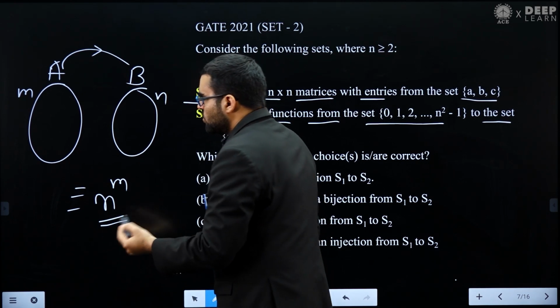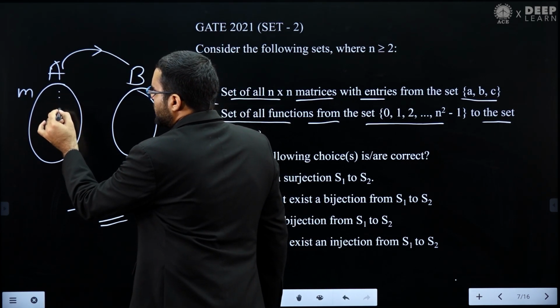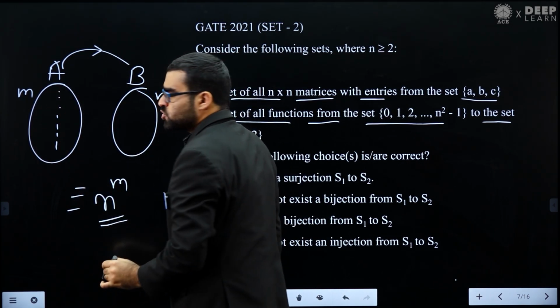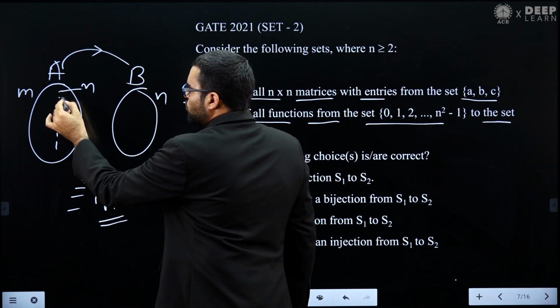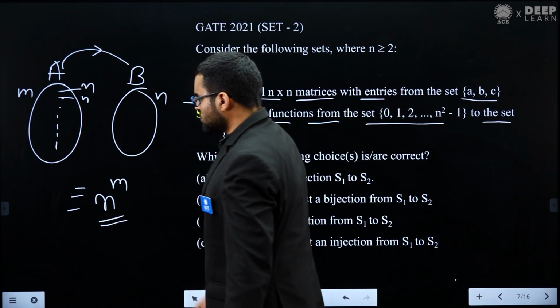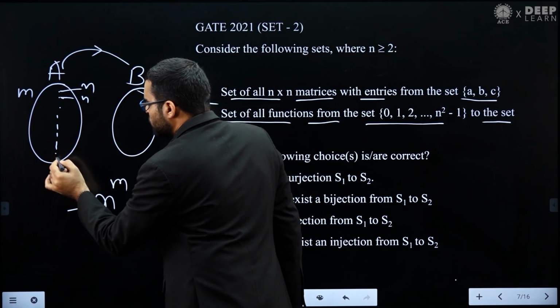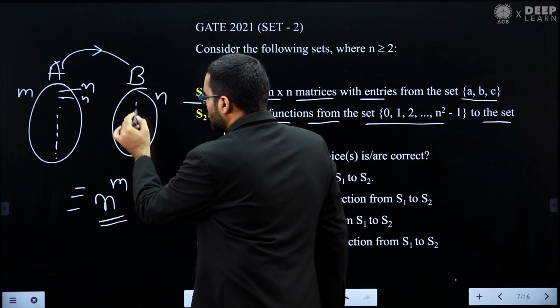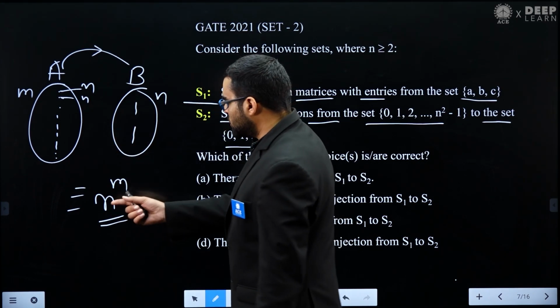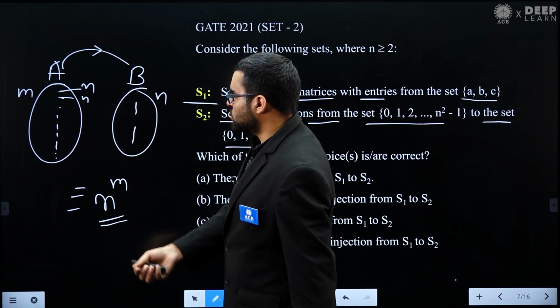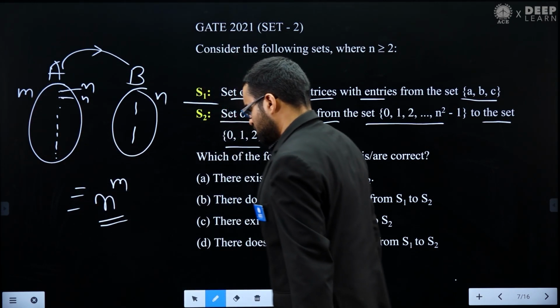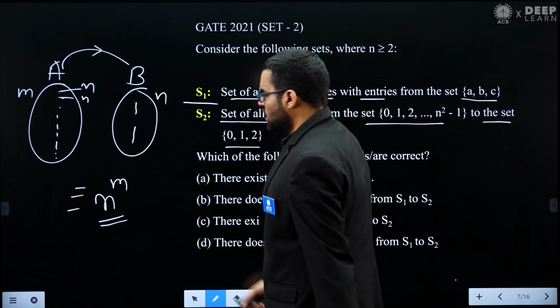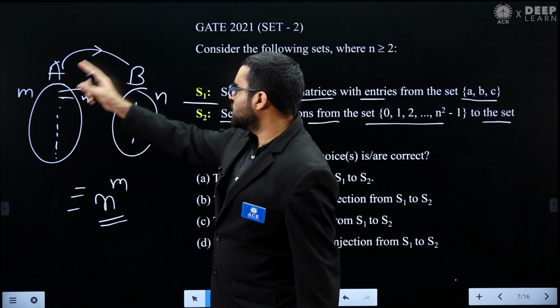Why is that? You can very easily see, because for each element we have n choices. For this element we have n choices, and similarly for that element we have n choices, because whatever element you take, we have a total of n choices. So for each element we have n choices and we have total m elements, so n power m functions can be created from set A to set B.